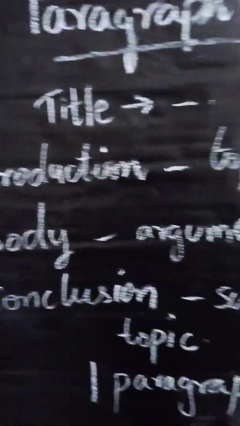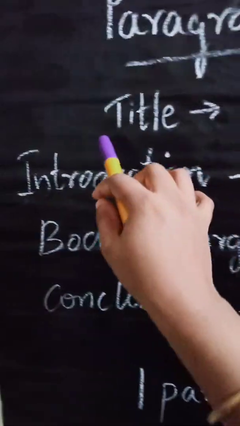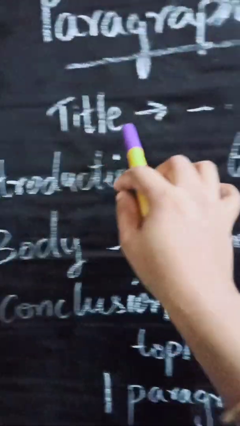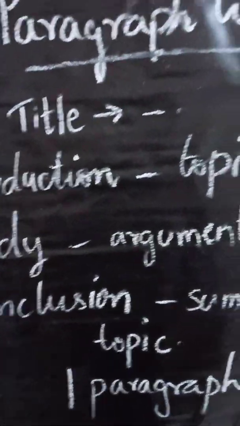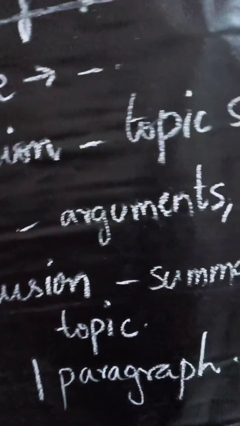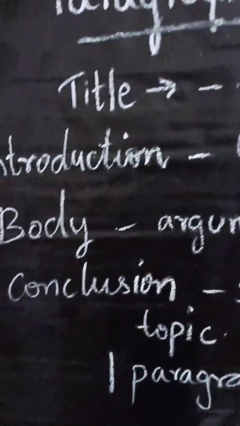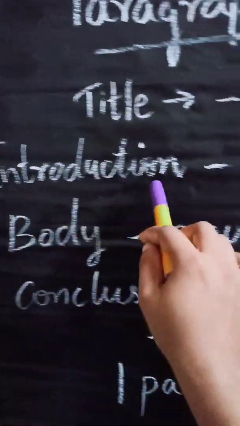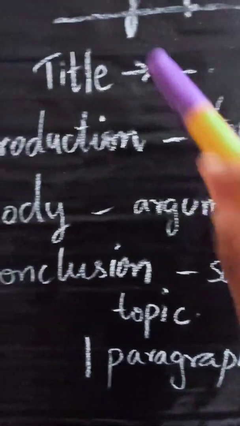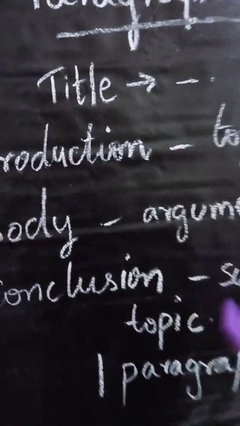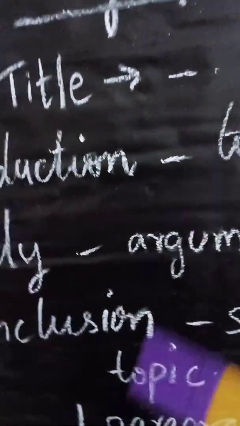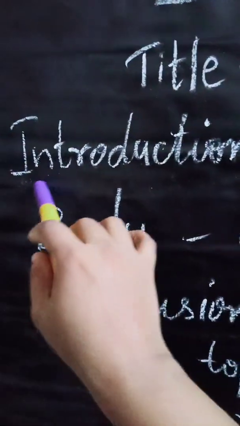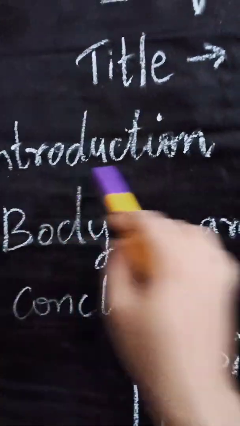First of all, whenever you are writing a paragraph, just put one heading, or what we call the title. No need of writing your name. Then, the introduction. For the title or the purpose of writing the paragraph, you have to include this part, the introduction.